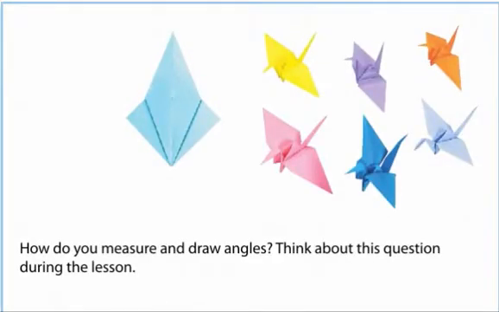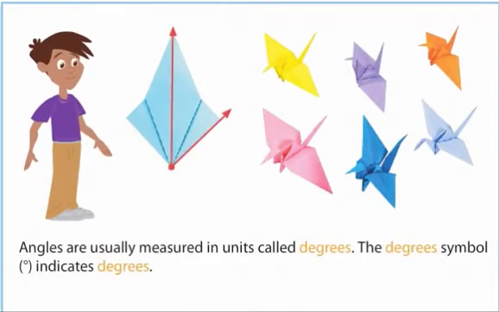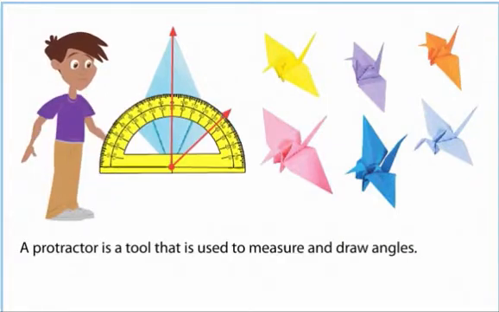How do you measure and draw angles? Think about this question during the lesson. Angles are usually measured in units called degrees. The degrees symbol indicates degrees. A protractor is a tool that is used to measure and draw angles.